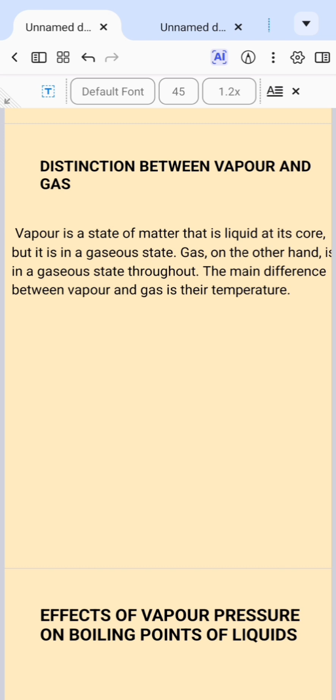So the main difference between vapor and gas is their temperature. That is, whenever there's an increase in temperature, a gas will still be a gas. Whenever there's an increase in temperature, then a liquid can turn to vapor. So it means that vapor is still in liquid form, but in tiny droplets of liquids. And it is very, very easy for vapor to change back to liquid.